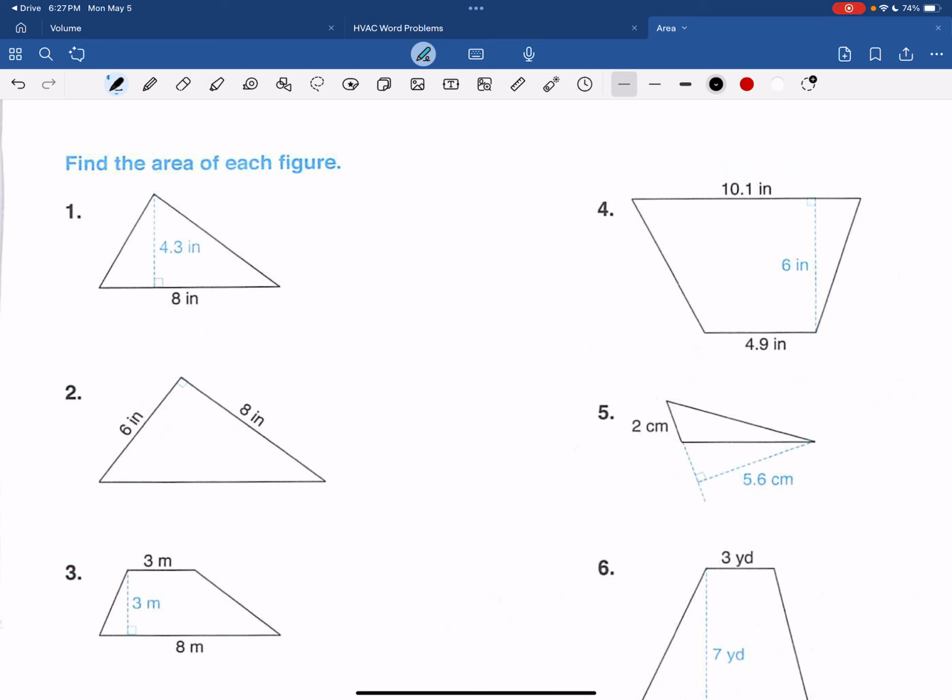This is a triangle. We want to know the area, so we're going to use 1/2 the base times the height. Now you can substitute 0.5, that is fine, but I'm going to set it up with the fraction. Sometimes the fraction is easier to work with than the decimal. This one is not the case, but I want to show you something here. You can take 1/2 of 8, and that would be 4, and then multiply that times this factor, and your area is going to be 17.2. This is inches. Area is always square.